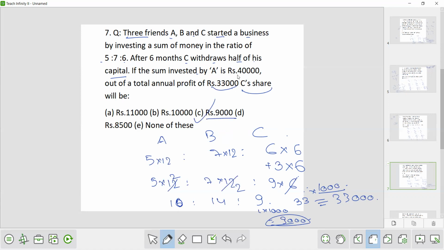Now you must be wondering what was the use of this 40,000? There was no use of this 40,000. They have given it just to confuse you, but don't get confused. Once you have calculated the profit ratio, your work is done. And profit ratio, you know how to calculate it: time period into investment.